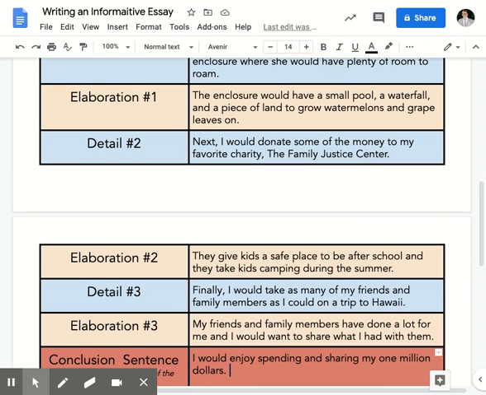All right, guys. So today you will be writing your 3 elaborations, and you're going to write your conclusion sentence today as well. So write your 3 elaborations and your conclusion sentence.